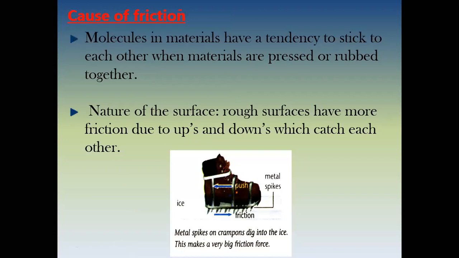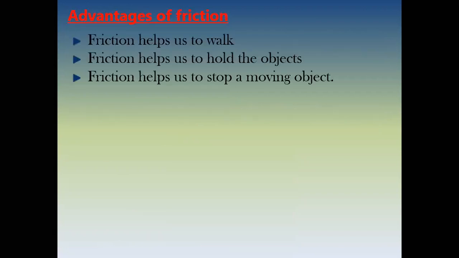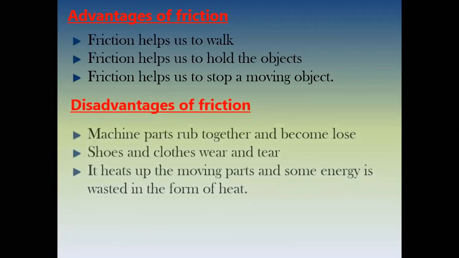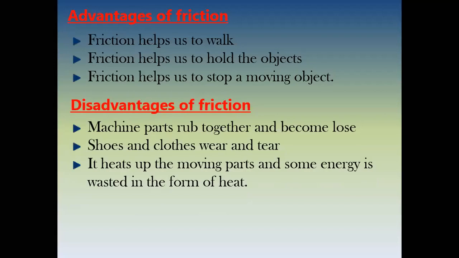Now we did causes of friction. Now we are doing advantages and disadvantages of friction. Advantages of friction: friction helps us to walk, friction helps us to hold objects, friction helps us to stop a moving object.